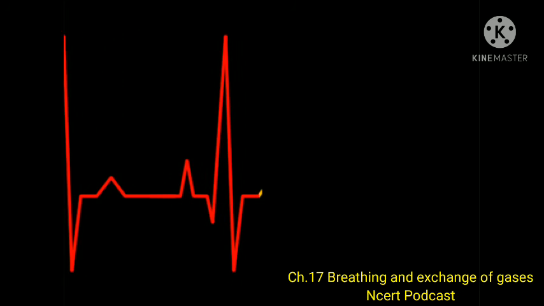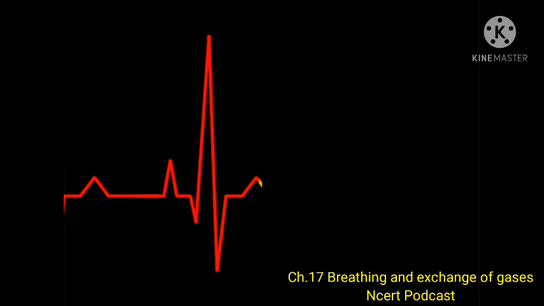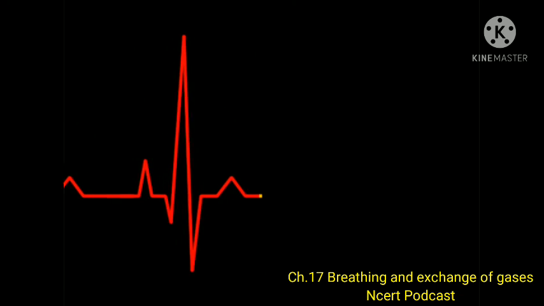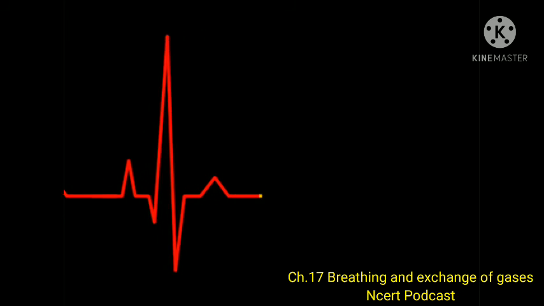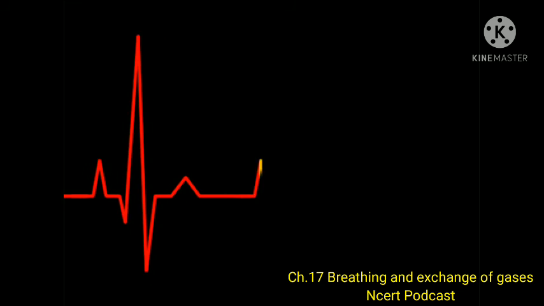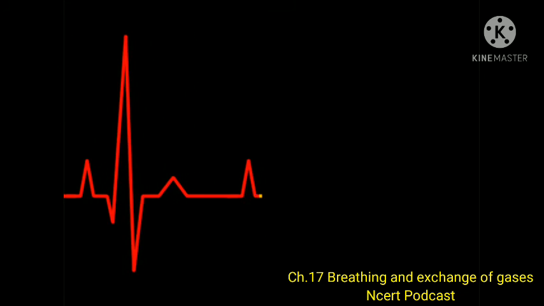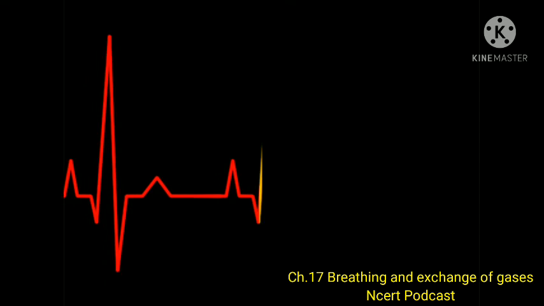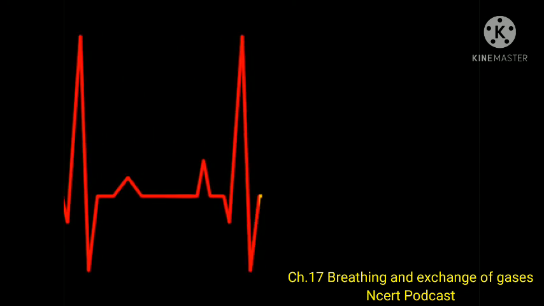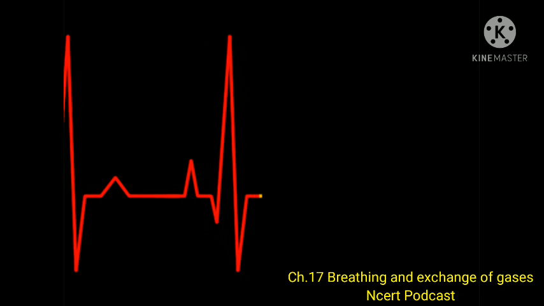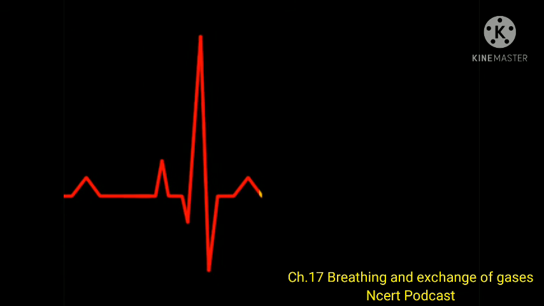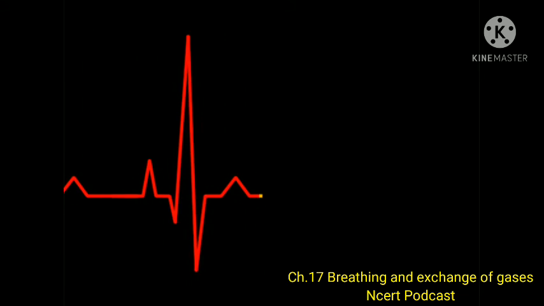17.5 Regulation of respiration. Human beings have a significant ability to maintain and moderate the respiratory rhythm to suit the demands of the body tissues. This is done by the neural system. A specialized center present in the medulla region of the brain, called the respiratory rhythm center, is primarily responsible for this regulation. Another center present in the pons region of the brain, called the pneumotaxic center, can moderate the functions of the respiratory rhythm center. Neural signals from this center can reduce the duration of inspiration and thereby alter the respiratory rate.